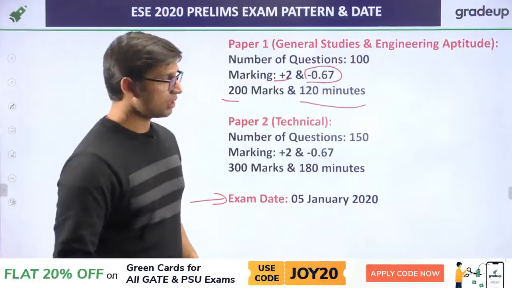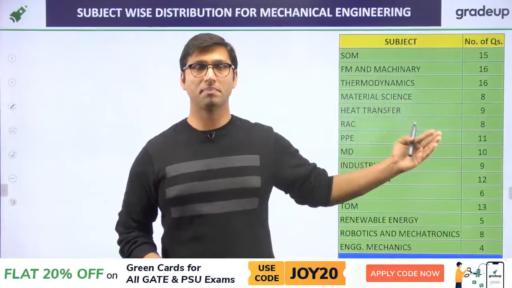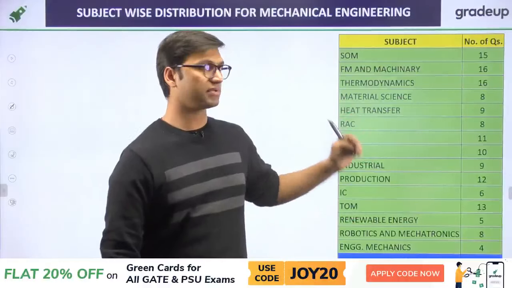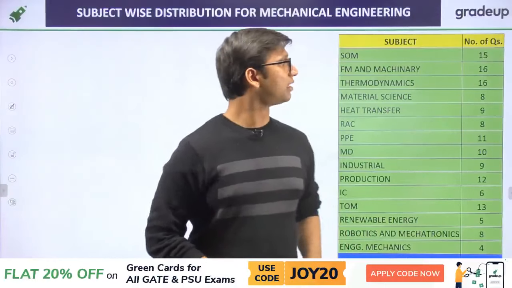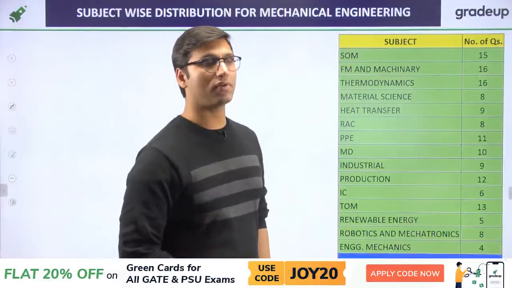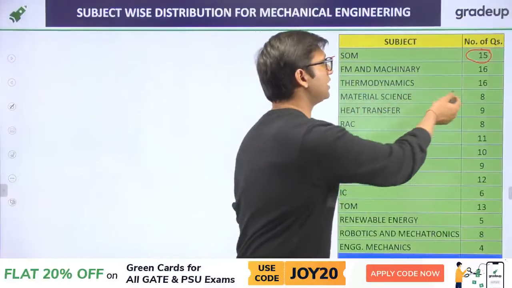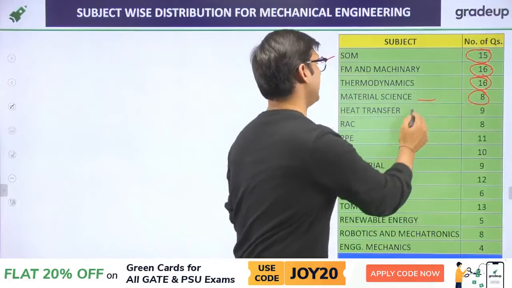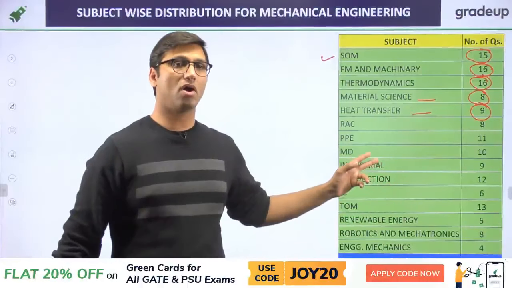So let's come directly to the analysis. For this mega mock challenge, we have taken questions from these subjects, and we can see the distribution of the number of questions for each subject. For strength of material, the total questions given were 15. For FM and machinery, there were 16 questions. From thermodynamics, there were 16 questions. Material science, 8 questions. Heat transfer, 9 questions. So you can see the number of questions that we have selected for this mega mock challenge.